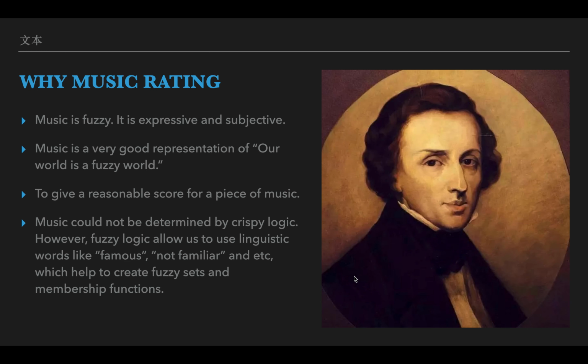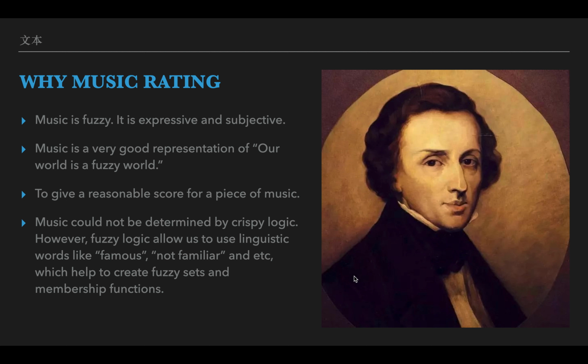The reason we chose music is that music is very subjective. It is fuzzy, so it is a very good representation that our world is a fuzzy world. We want to give a reasonable score for a piece of music.